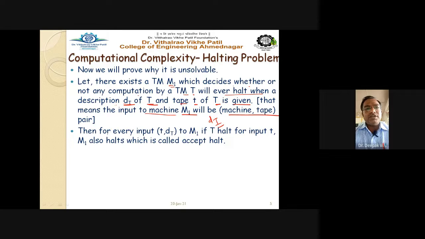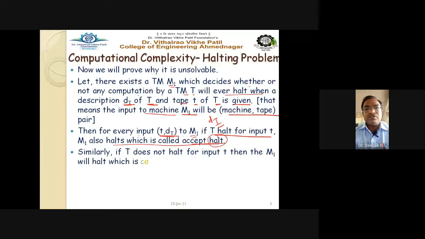So then for every input pair, that is t, dt, to machine M1, if T halts for input t, M1 also halts, which is called the accept halt. The condition is true, or one can say the input is being accepted by the Turing machine and the machine enters into the halt state.